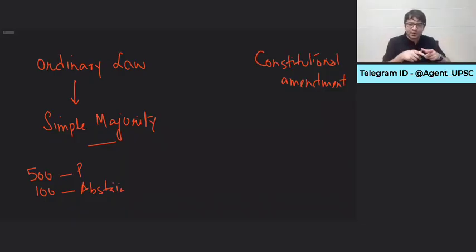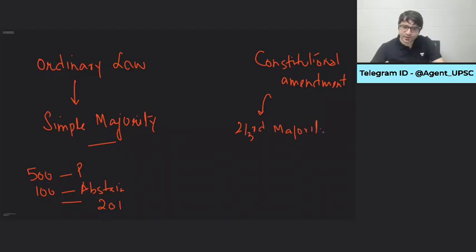If you vote against this bill, you are giving a sense that you're close to Congress. And you don't want your constituency people, your support base, to get the idea that you're either in favor of or against BJP or Congress. You want to remain equidistant from both the political parties. And for that, you decide to abstain. I will be present in the parliament, but I will not vote, neither in favor nor against. This bill will be passed if it gets more than 201 votes. It's more than half of the members present and voting, simple majority. The bill is passed. But if it's a constitutional amendment, this requires a 2/3 majority, plus absolute majority, plus sometimes needs a ratification by states as well.